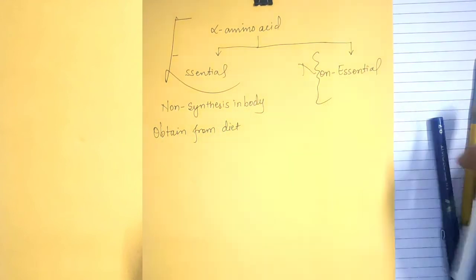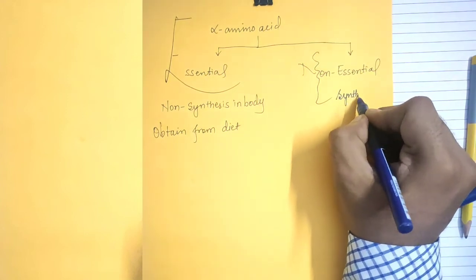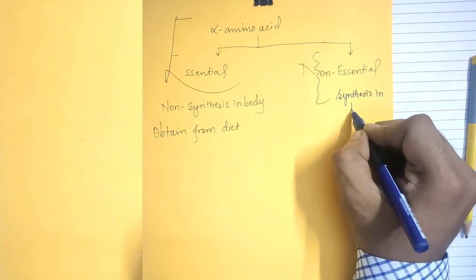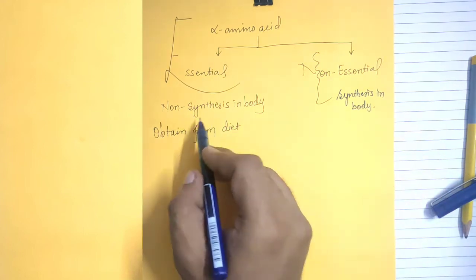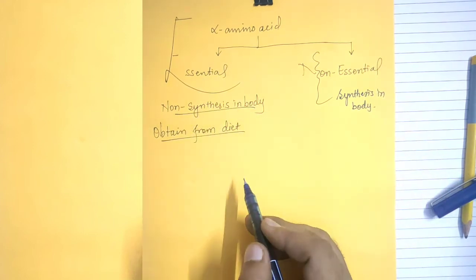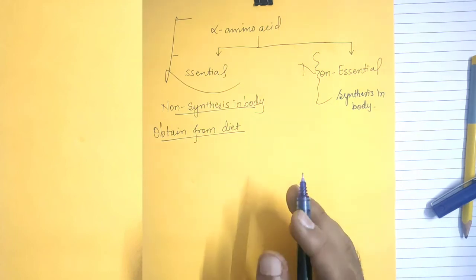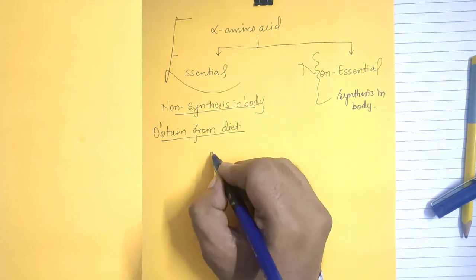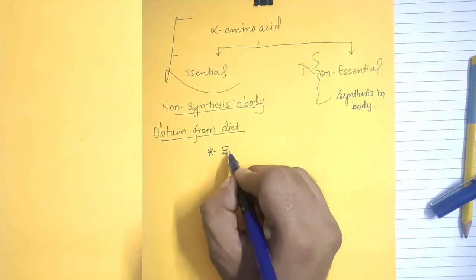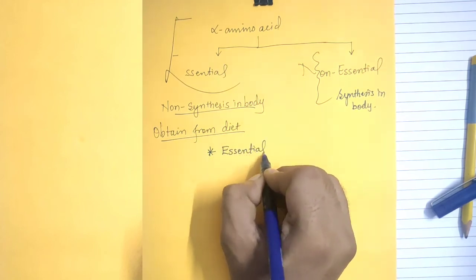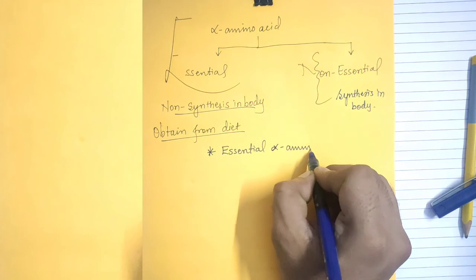Non-essential amino acids are synthesized in our body. They are prepared in our body. They are synthesized in the human body. Essential amino acids are not synthesized in the human body, so they are obtained from the diet. In the examples, we will see 20 alpha amino acids, in which we will mark the essential amino acids with an asterisk.